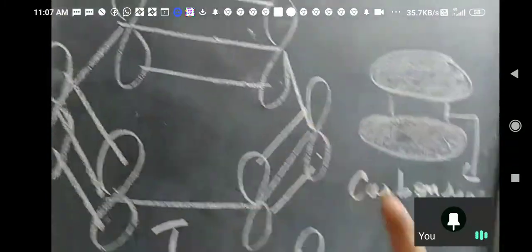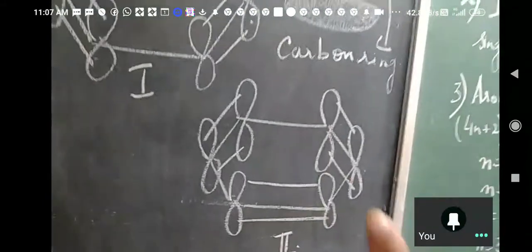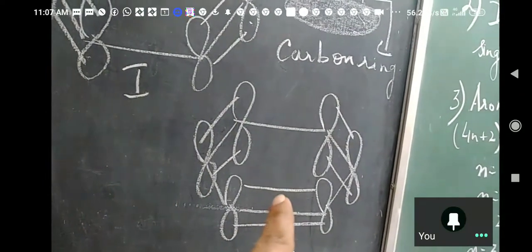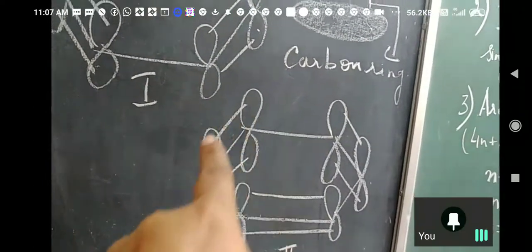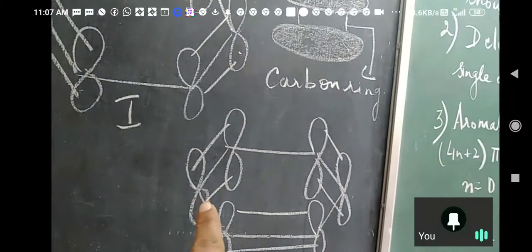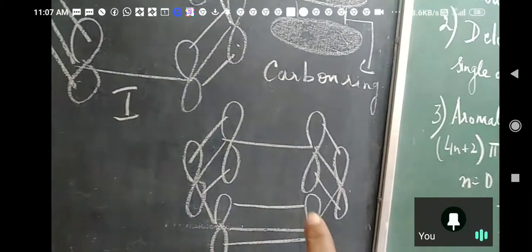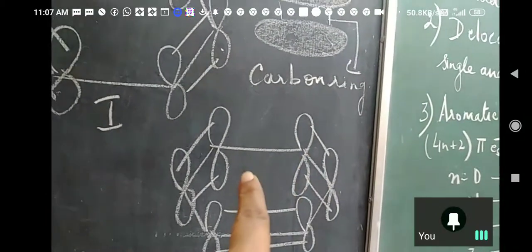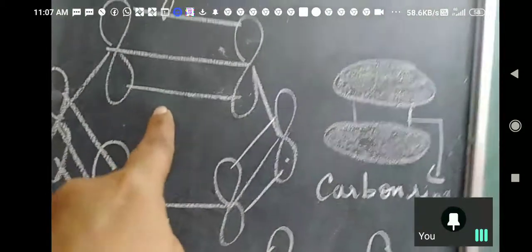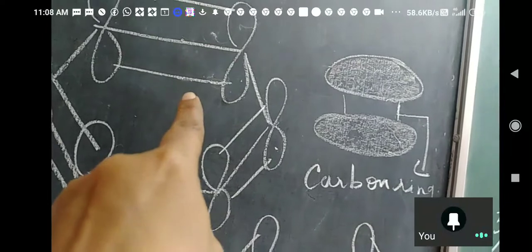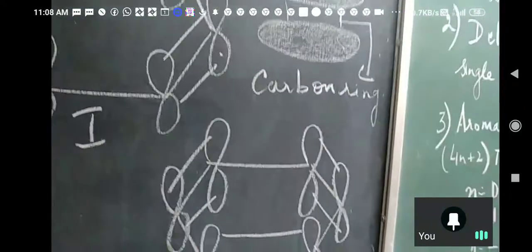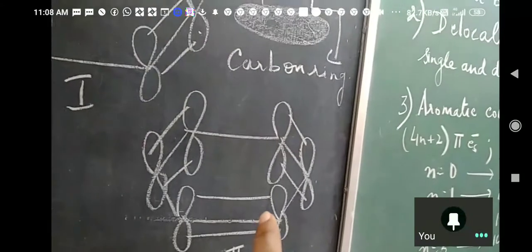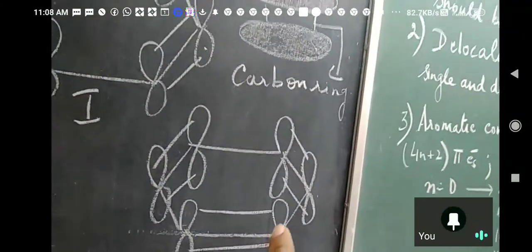Okay. Now see the second one. Here I have overlapped in anti-clockwise direction. This is overlapping with the orbital on the left hand side. This will overlap on the left hand side. This will overlap on the left hand side. Here it was single bond and here it is double bond. Okay, both of them are possible. That is, it explains the existence of two resonating structures. What Kekulé has given is correct.